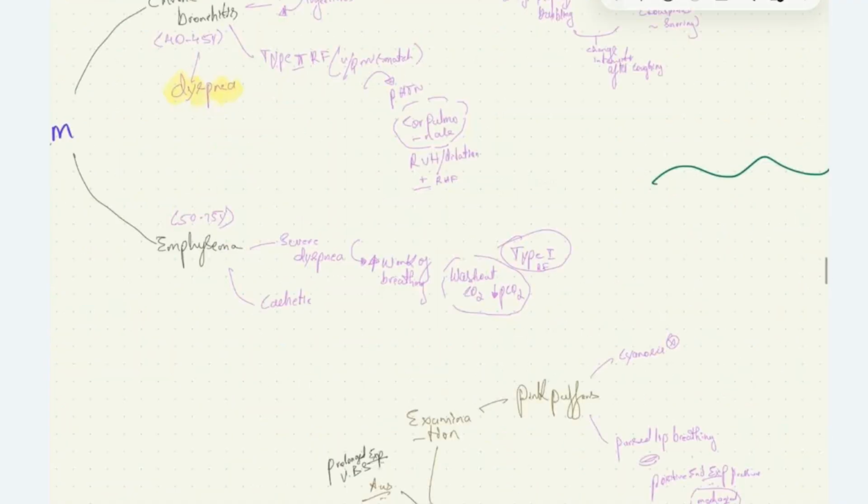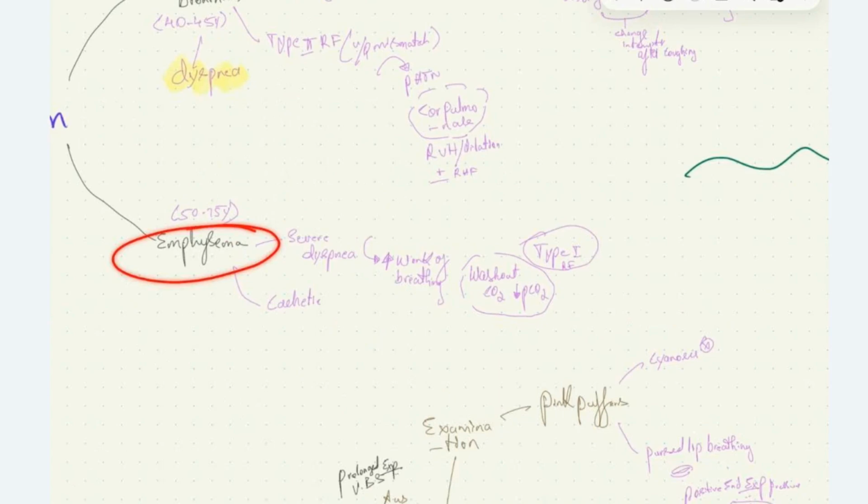Then we have emphysema. The clinical manifestation seen in emphysema is majorly severe dyspnea. They can have cough with scanty mucus expectoration, but the predominant symptom is severe dyspnea. It usually occurs in the age group of 50 to 75 years.